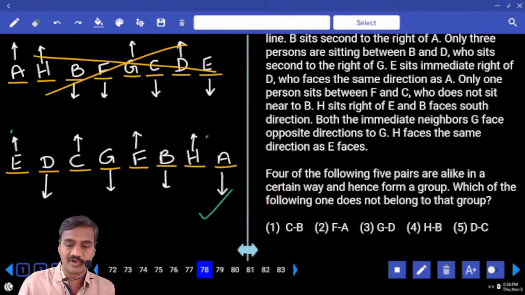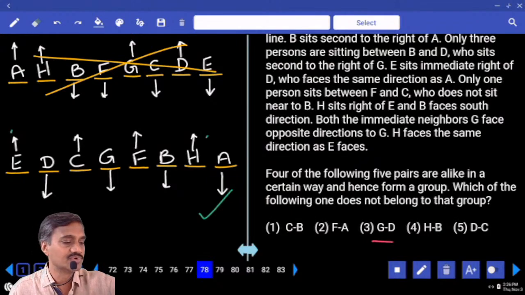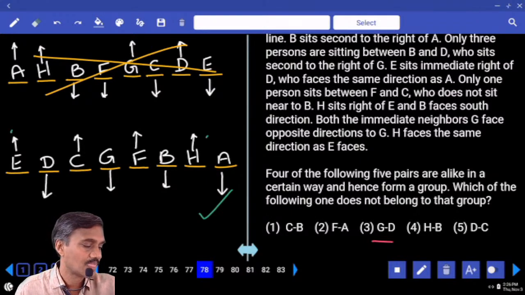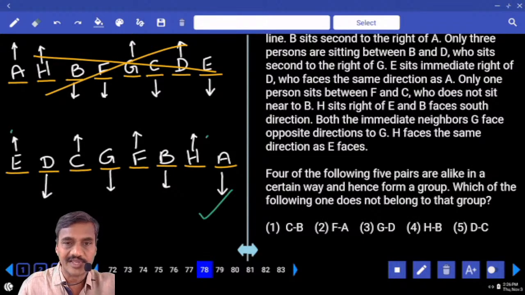And 4 out of the following means odd one out. C and B, there are 2 persons in between C and B. F and A, there are 2 persons. G and D, there is exactly 1 person. H and B, they are adjacent to each other. That means we do not have any information in this case. Then we need to check the direction.